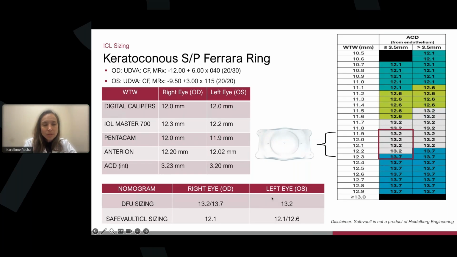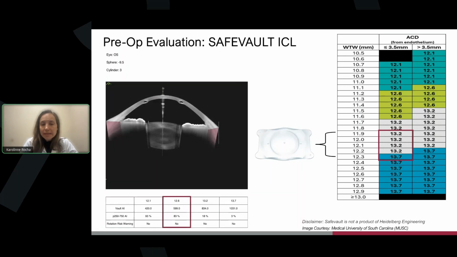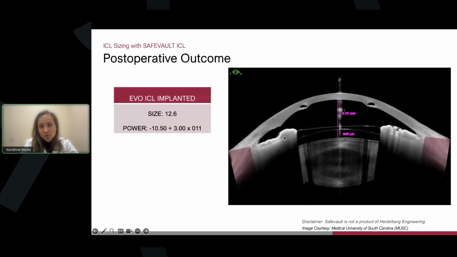We took the photometrics with the Anterion and used the AI software. Here I'll show you another photo with Safe Vault. The recommendation was 12.6, telling me a vault between 400 and 500 microns. If I was using the DFU, I would definitely get a really high vault in this case. It was so precise, even in this complex eye. So we ended up using a 12.6, and this is the post-op result.